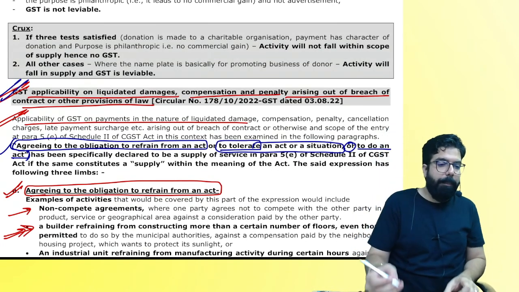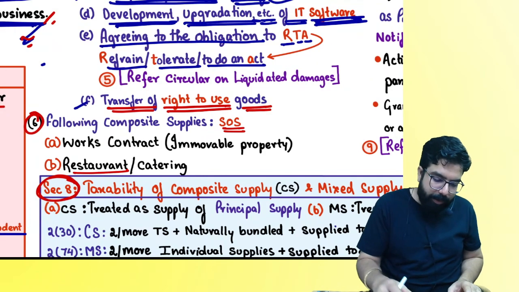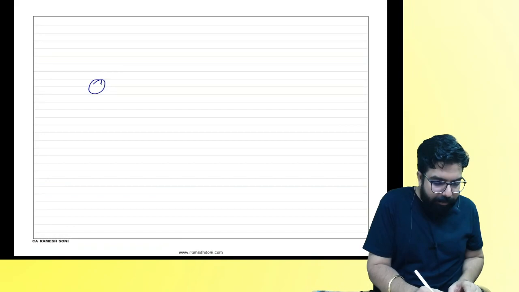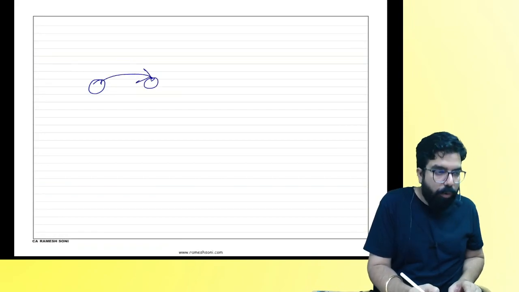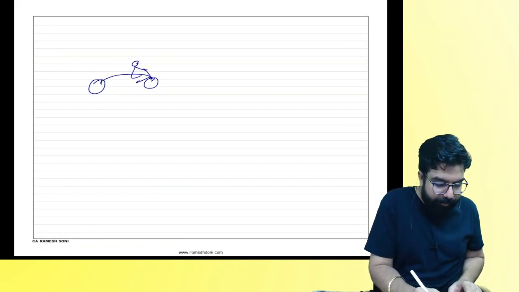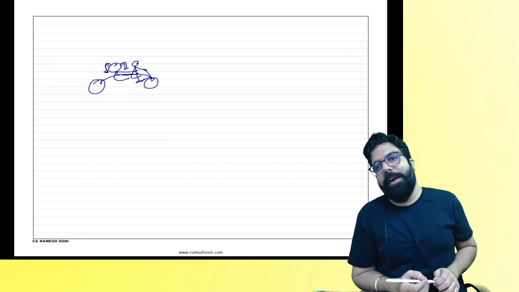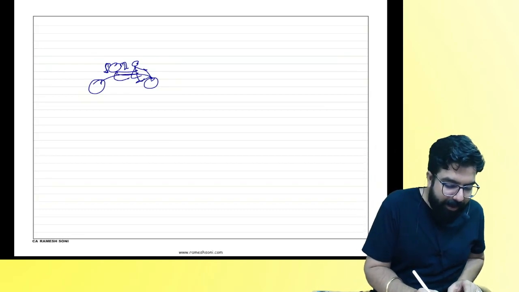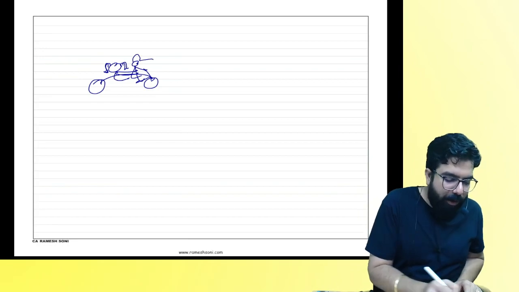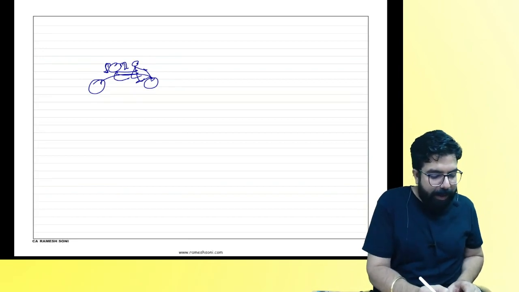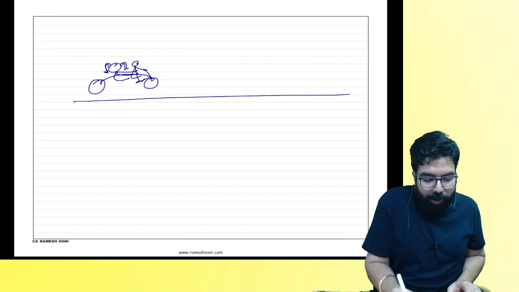I'll give you one example. Suppose this is Bharat, and this is Bharat's girlfriend. Now Bharat and his girlfriend are going on the way. Bharat is wearing no helmet.